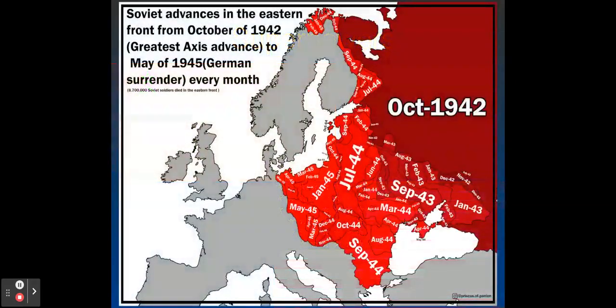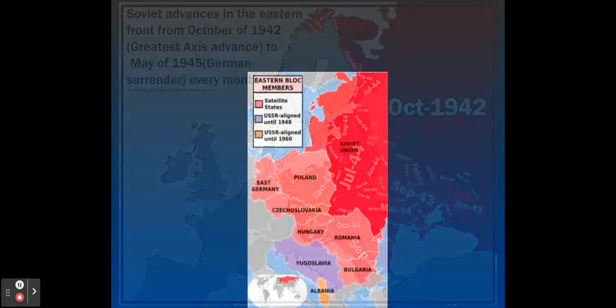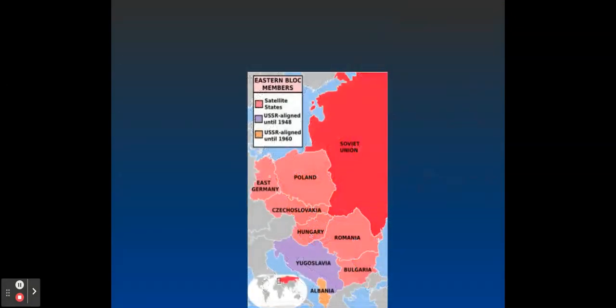As the Soviets marched through Eastern Europe, pushing the Germans back, they were able to establish a military and political presence in the liberated Eastern European nations. Fearing that the US might try to invade the Soviet Union through Europe, the Soviets wanted a buffer zone between Western Europe and the Russian border. They established pro Soviet governments in Eastern European nations. These became known as satellite nations.